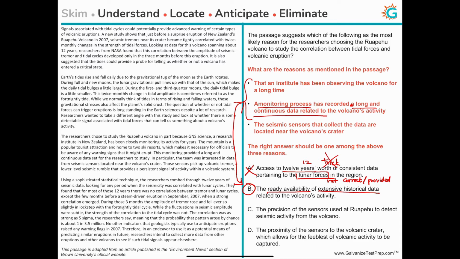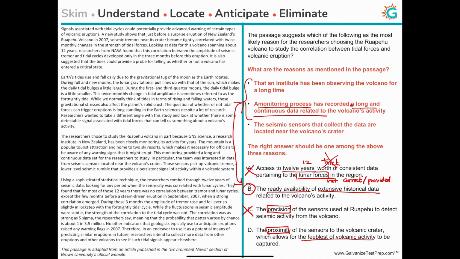The precision of the sensors used at Ruapehu to detect the seismic activity from the volcano. Well, yes, sensors were used at Ruapehu to detect the seismic activity, but the passage doesn't say that the sensors used at Ruapehu identify seismic activity so accurately, or that other sensors at other volcanoes weren't so accurate. So there's no conversation about the precision of the sensors here. So C is incorrect.